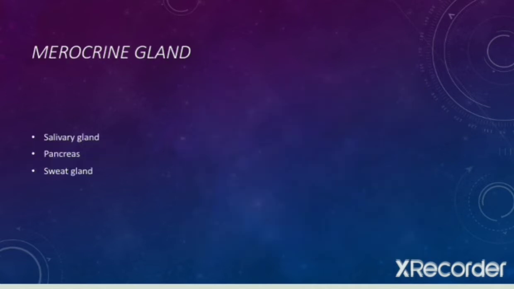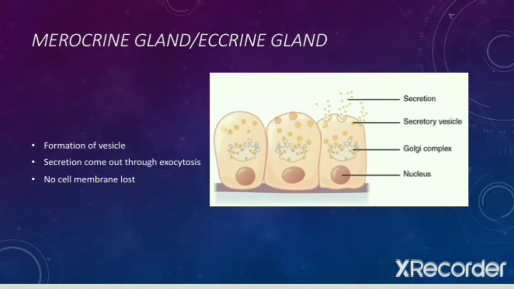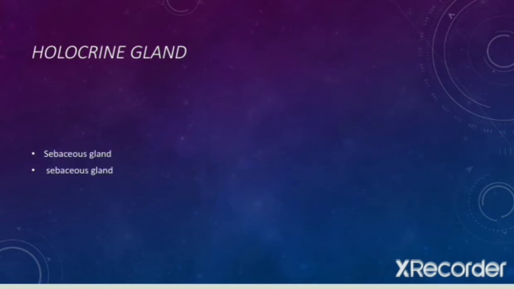The examples of merocrine gland are salivary gland, pancreas, and most of the sweat glands of the body belong to merocrine gland. And the other name of merocrine gland is eccrine gland. In this picture, you can see that there is a formation of vesicle, and secretions are released through these vesicles via the process of exocytosis. Hence, while releasing secretion, there is no loss of cell membrane. So this is an example of merocrine gland. This was the picture that can be asked, or you can make the diagram in your 5 marks or 3 marks question. Now comes the holocrine gland.